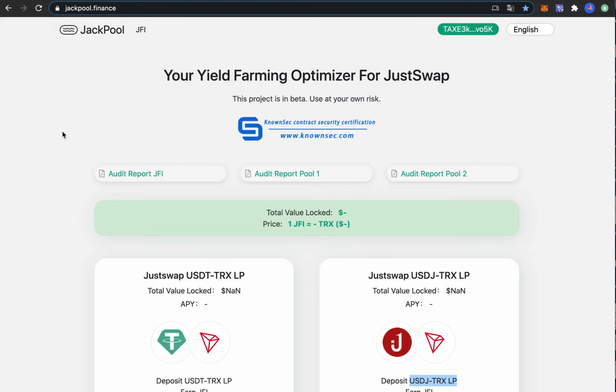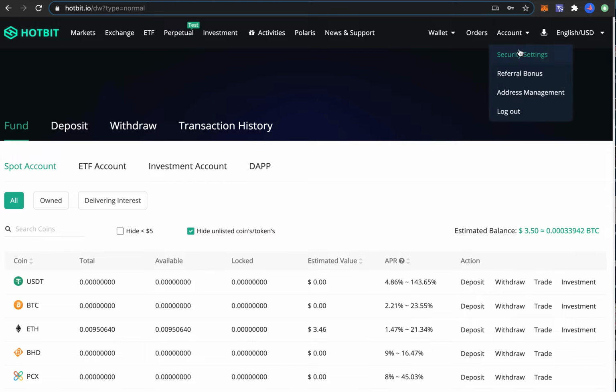Number one is you can use centralized services like Hotbit or Binance. I will show them in this video. Or the second option is to use Tron Link or Tron Network to do yield farming on there without paying high gas fees. The gas fees on Tron Network are about $0.01 per transaction, and you can get the same APY on Tron Network as on Ethereum. So I will show that also in this video exactly how to do it. So first, let's do the centralized services.